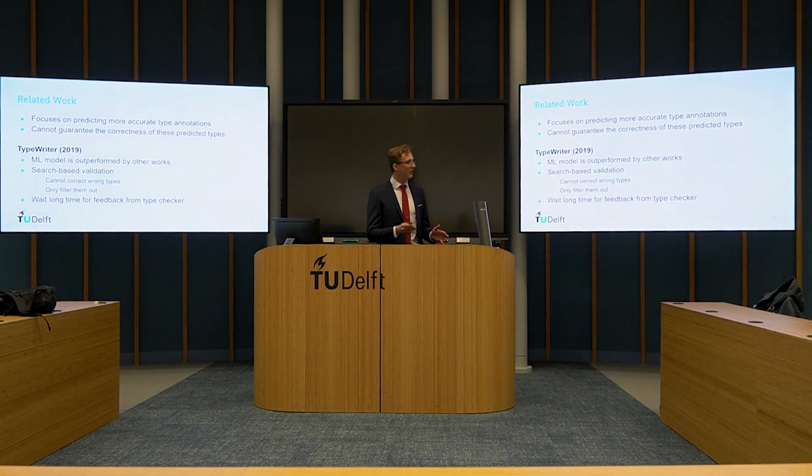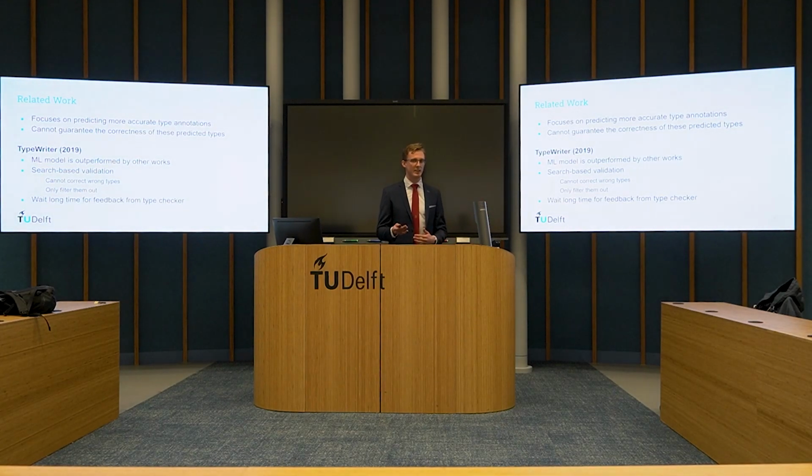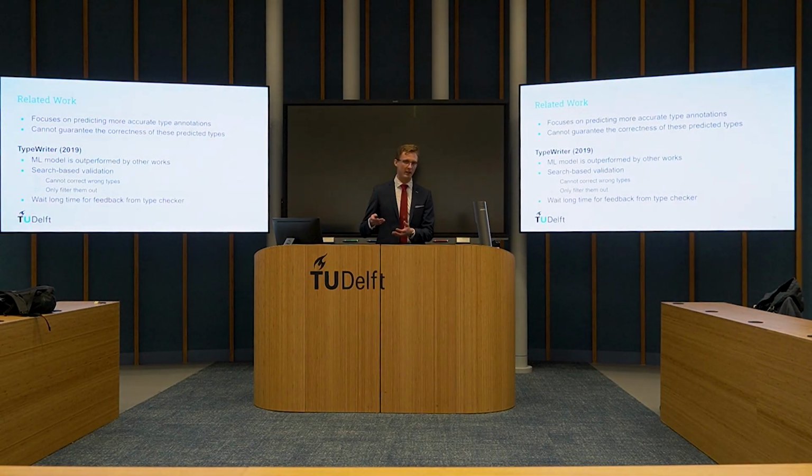But by now, their machine learning model is outperformed by other works, and the search-based validation cannot correct wrong types that were added. It can only filter them out. And you also have to wait a long time for feedback from the type checker, as it is written to disk before being analyzed and the feedback is returned.